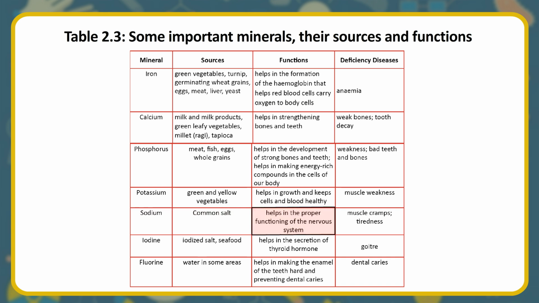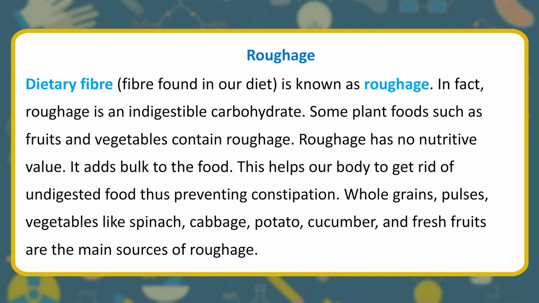Helps in the proper functioning of the nervous system. Muscle cramps, tiredness. Iodine. Iodized salt, seafood. Helps in the secretion of thyroid hormone. Goiter. Fluorine. Water in some areas. Helps in making the enamel of the teeth hard and preventing dental caries. Dental caries. Roughage. Dietary fiber.